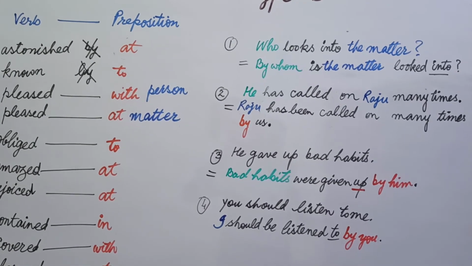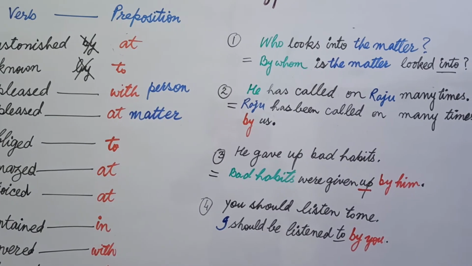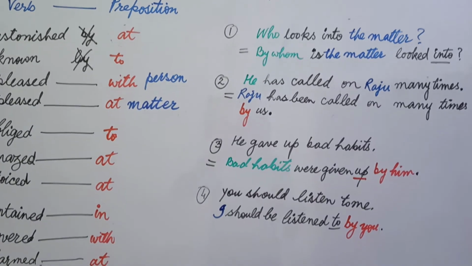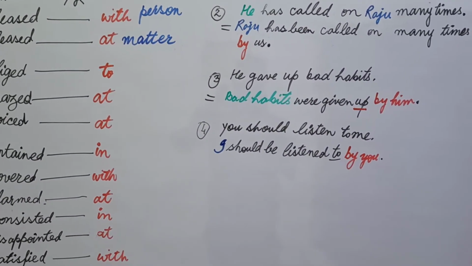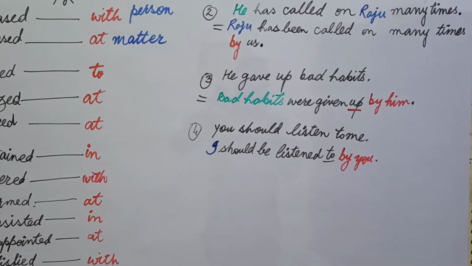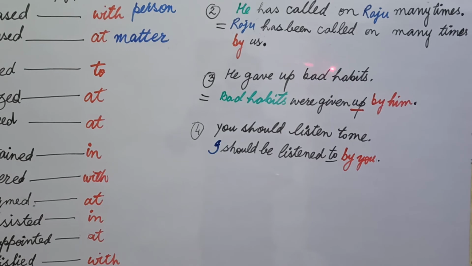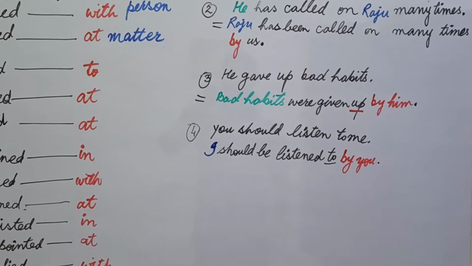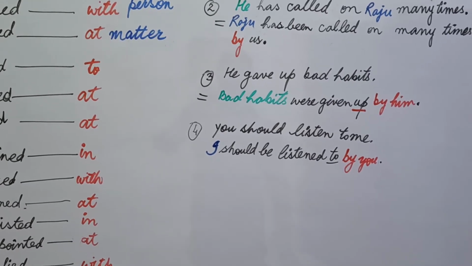Now you find object and subject usually as you do in normal sentences, as with this sentence here. Before we go through this sentence, let's see sentence number three. He gave up bad habits. Bad habits is an object, and you pick this and place it in the beginning, in the place of the subject. In this way your sentence becomes: bad habits were given up by him.